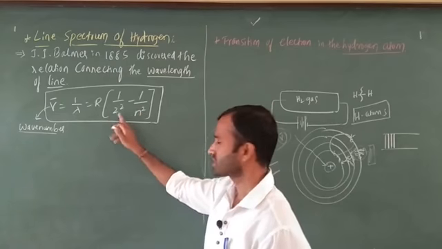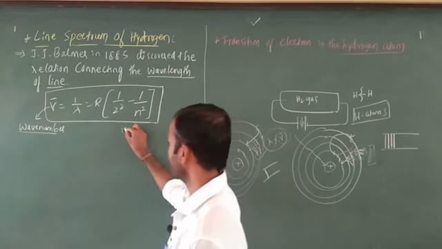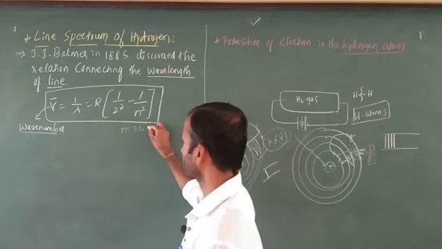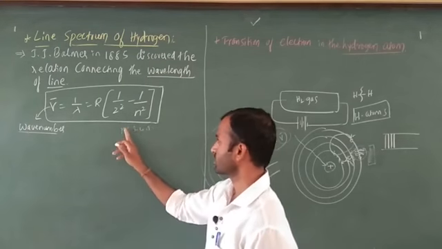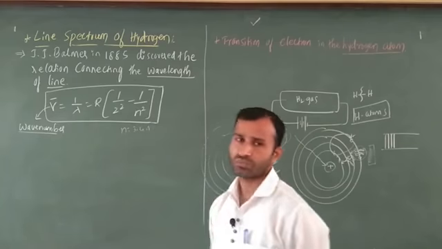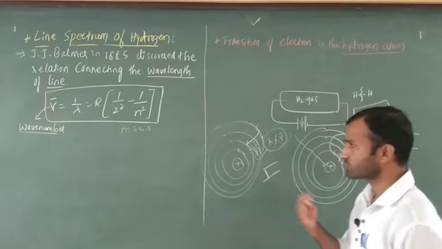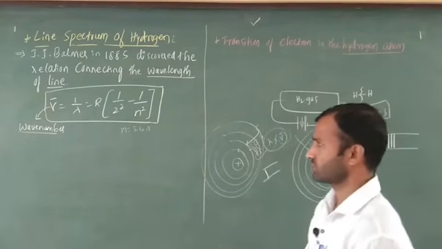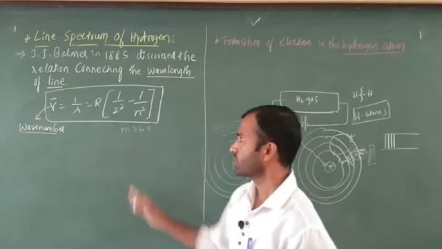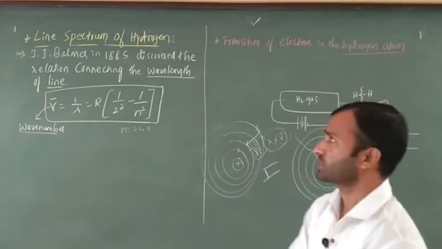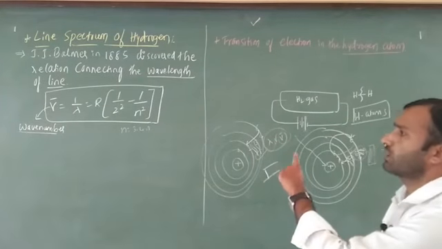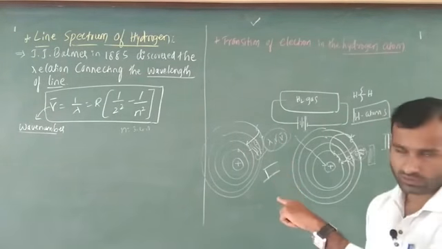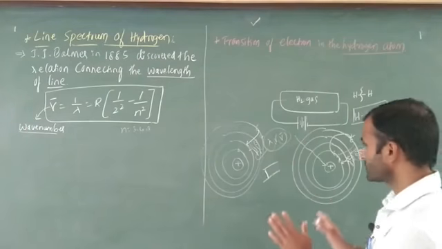This n square is greater than 2, which means n equals 3, 4, 5, 6 and so on. Okay, no problem. This n is greater than 2, and these values are integers starting from 3, 4, 5, 6. This is the important line spectrum of hydrogen, the Balmer series. Next, I am going to explain the Rydberg formula.